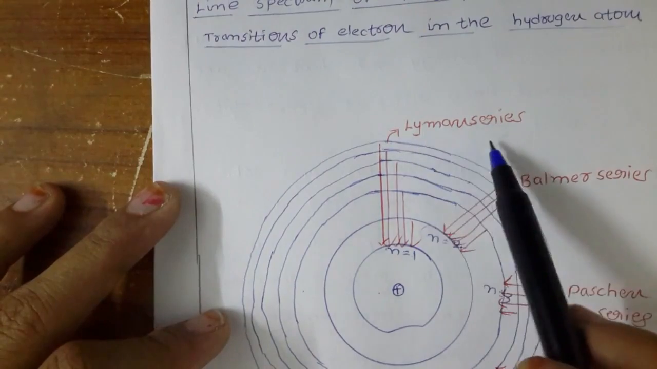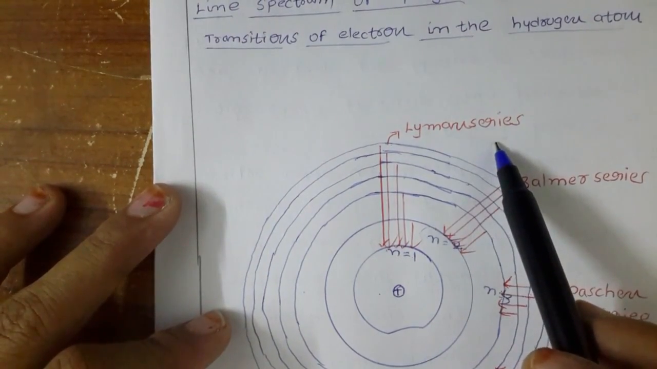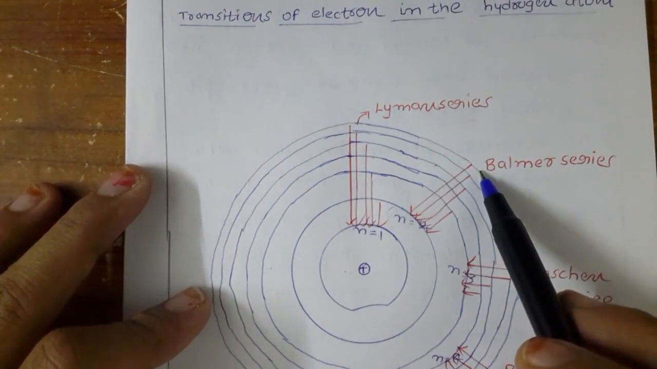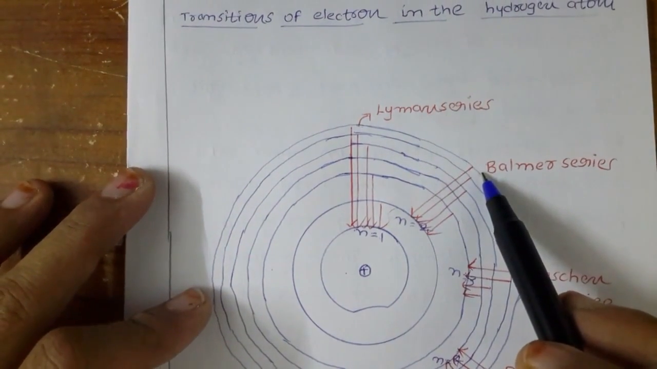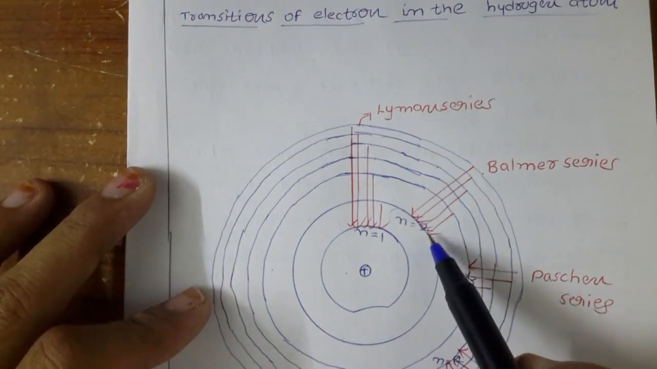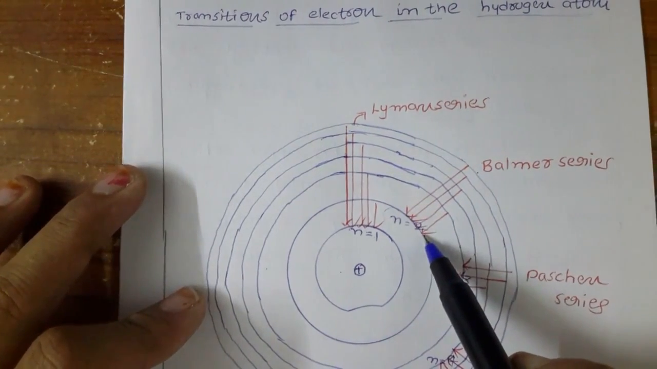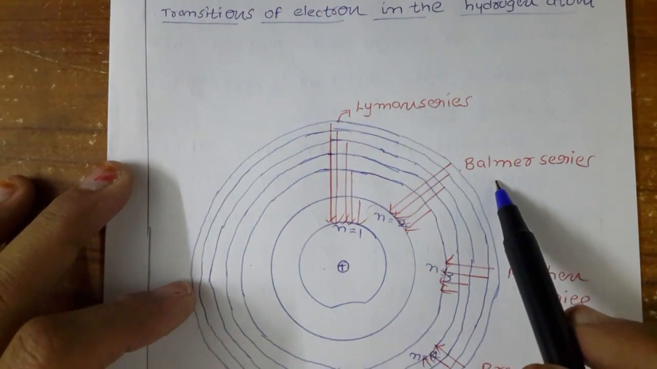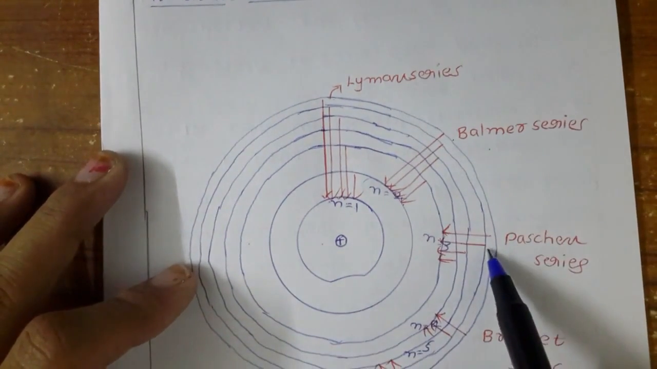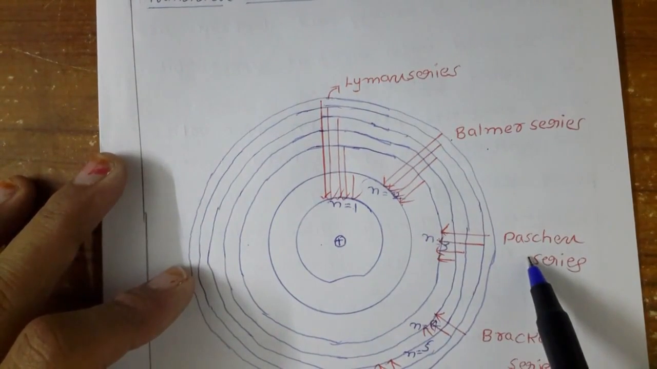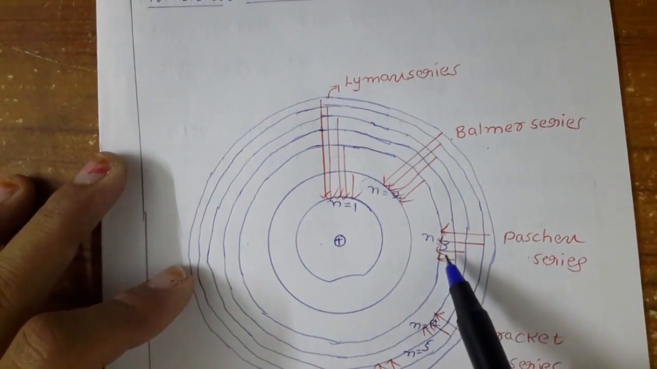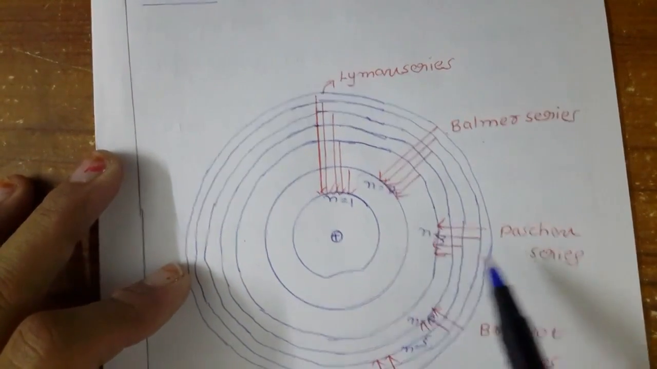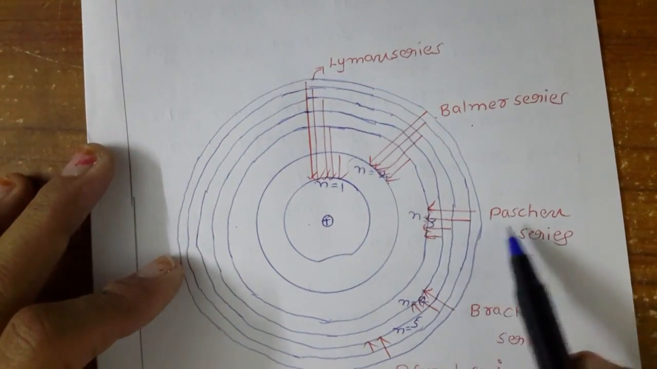Lyman series. Same here. If an electron went to an upper orbit, and we don't know which orbit, but when it is coming to the second orbit, you are getting some series of lines. That is called the Balmer series. Now same, the electrons went to an upper orbit, we don't know the upper orbit, but when it is dropped to the third level, n equal to 3, we are getting some series of lines, that is called the Paschen series.